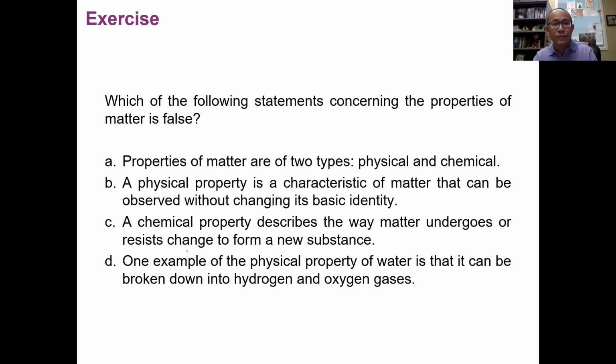Okay, and here is another statement. I hope you can use that to practice. And I have the answer key here left in the notes.